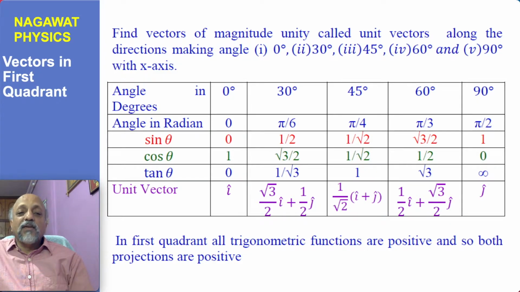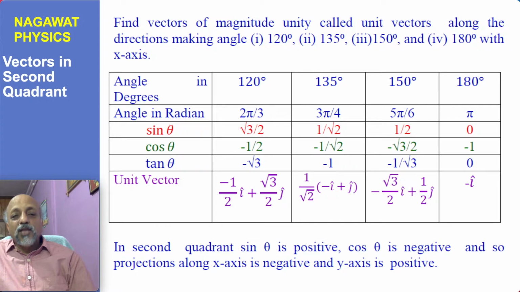So we find that in the first quadrant all the unit vectors have a positive x component as well as a positive y component. But if we move to the second quadrant, the angles are given here, 4 angles chosen: 120 degree, 135 degree, 150 degree and 180 degree. 120 degree is 2 pi by 3, 135 degree is 3 pi by 4, 150 degree is 5 pi by 6 and 180 degree is pi. The values of sin theta, cosine theta and tan theta are given in the table.